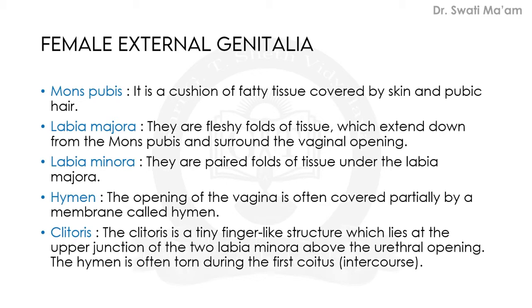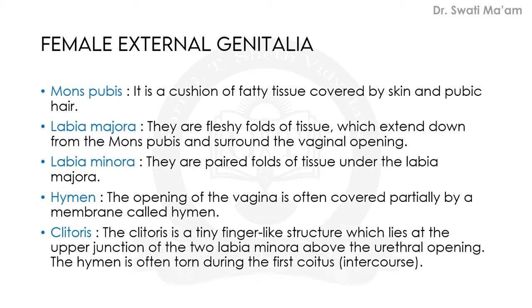Then, followed by mons pubis, we have labia majora. It is a fleshy fold of tissue which extends down from the mons pubis and surrounds the vaginal opening. This portion is followed by labia minora. It is also a paired fold of tissue under labia majora.